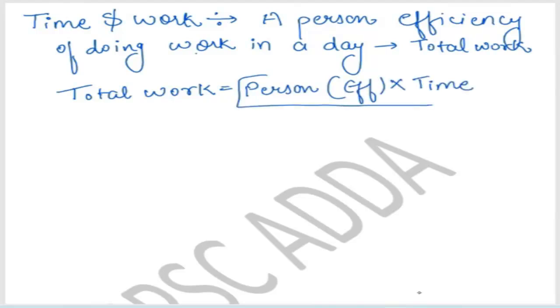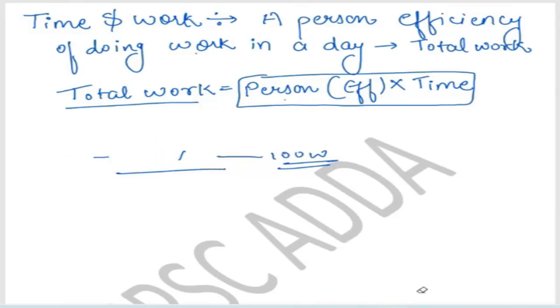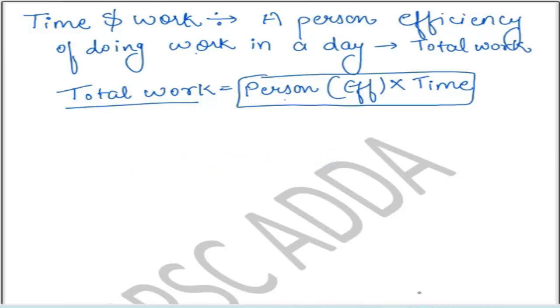If a person A is doing some work in 20 days with efficiency 5 work per day, how much work has he done? He has done a total of 100 work. How will you find total work? You will find it by multiplying person efficiency into time. Correct? So according to the formula, we have drawn a short method to reach this point.